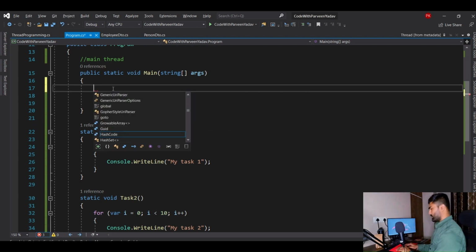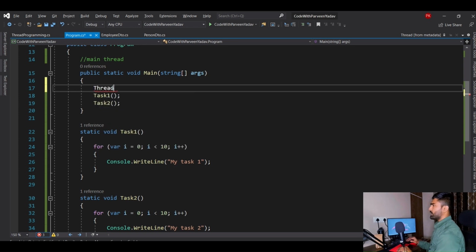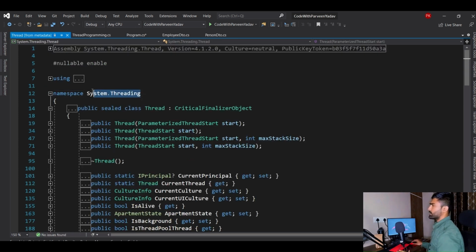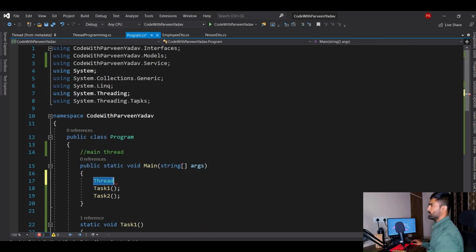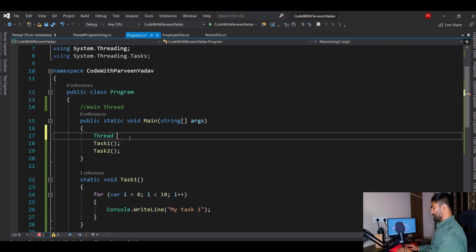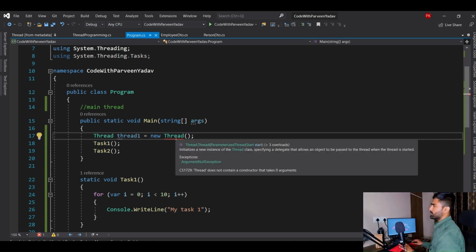Okay, so what you have to do is say thread, and thread comes under the System.Threading namespace, right? And over here I already have that namespace. That's why I don't see any issue. Okay, first you have to create one object for thread, right? So let's name it thread1, right? And for creating an object, for sure I have to say new and then the class name. This is my thread class, right? See, this thread starts crying, right?